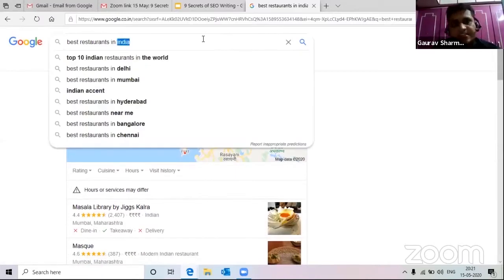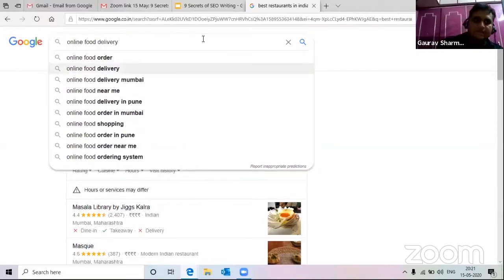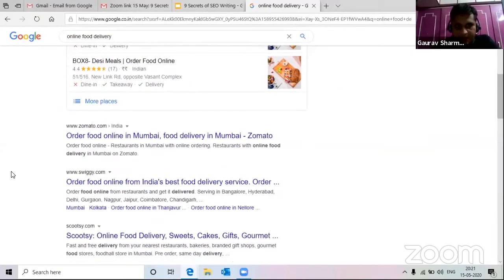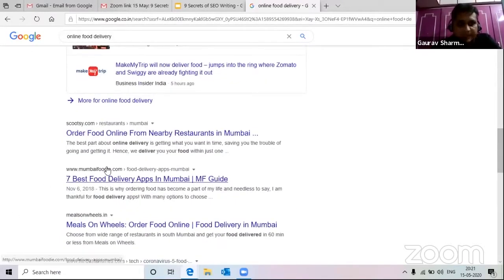Now, if I change the keyword, like online food delivery. Now, definitely, these are the major online food ordering giants like Zomato, Swiggy, Scootsie, and even Mumbai Foodie, then Meals and Wheels.